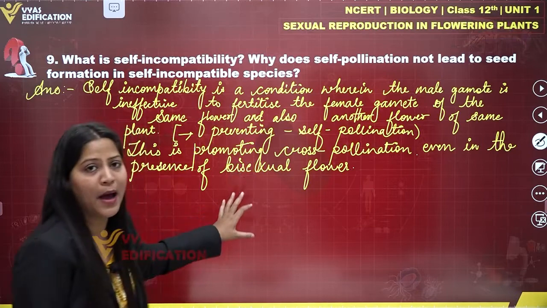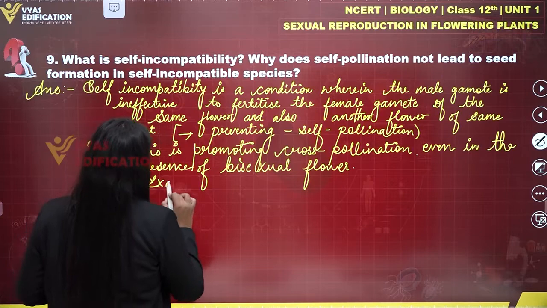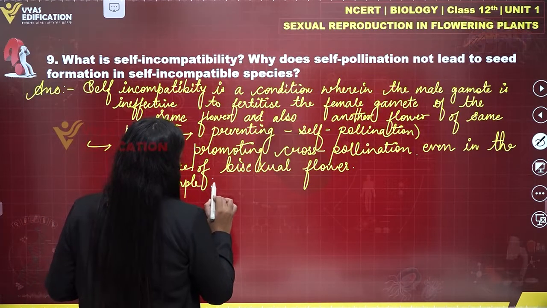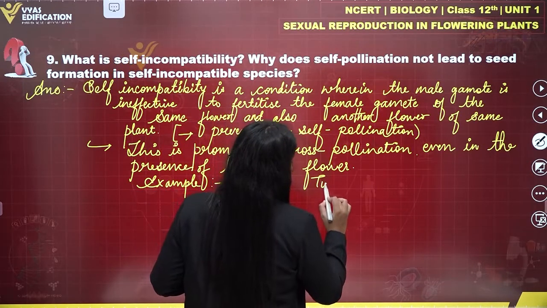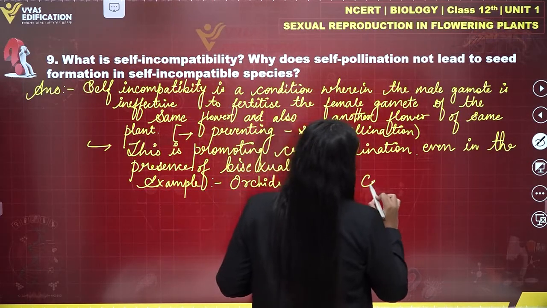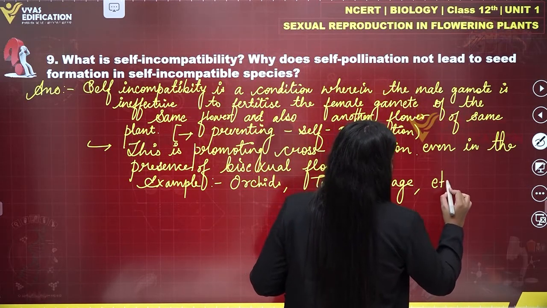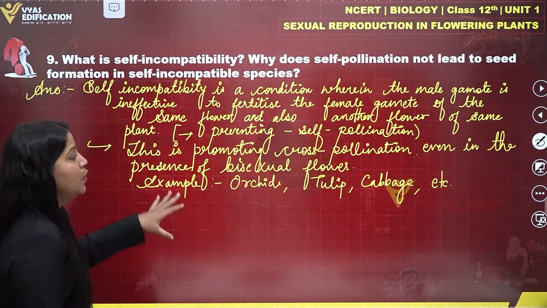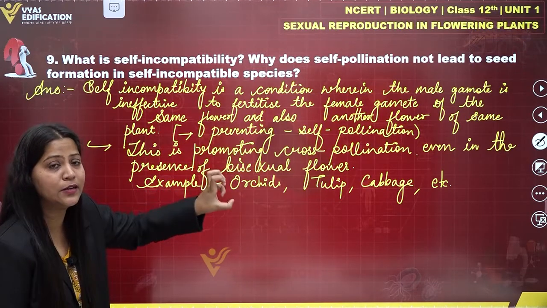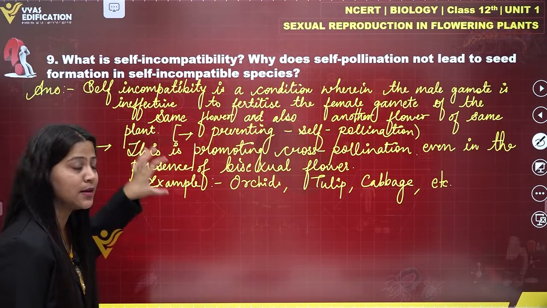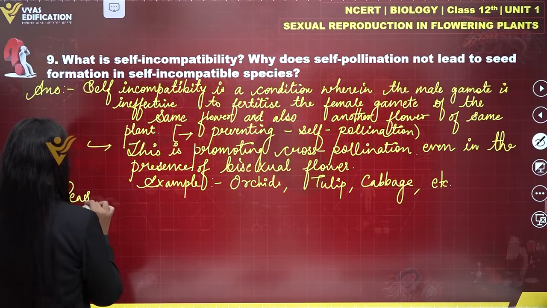And this self-incompatibility can be seen in some plants, like if we talk about some examples of this, then we have orchids, tulip, cabbage, etc. Alright, now we will be writing the reasons behind self-pollination not leading to seed formation in self-incompatible species. So here we are writing about some reasons.